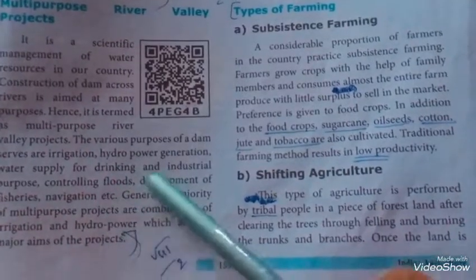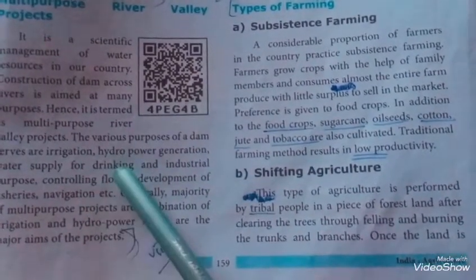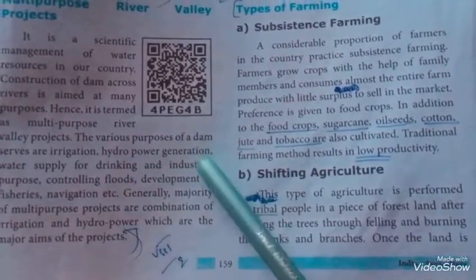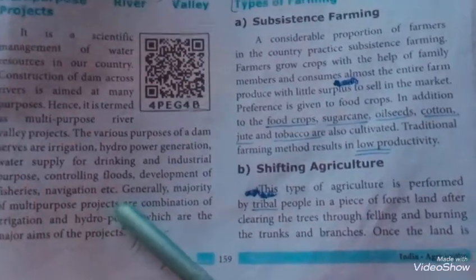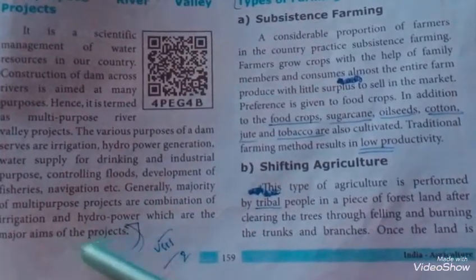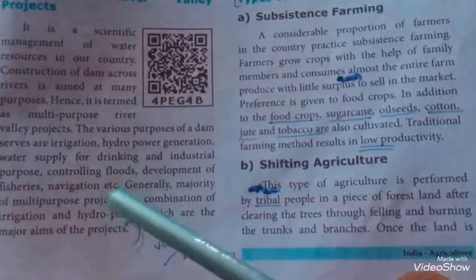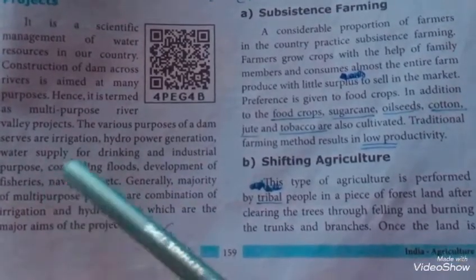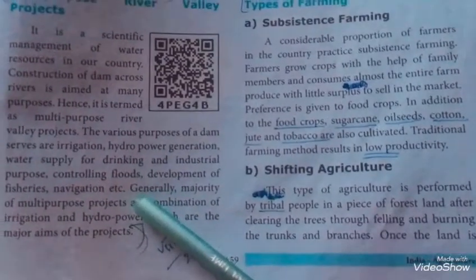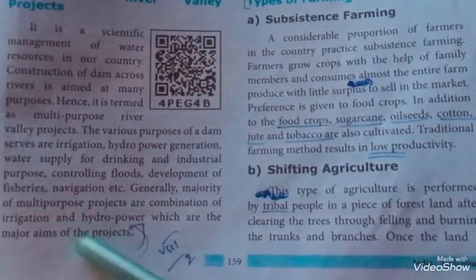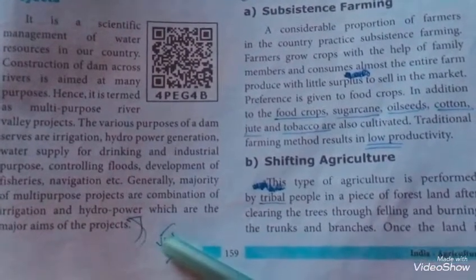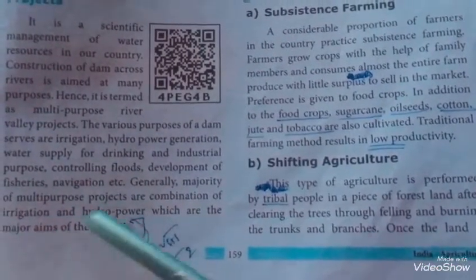The dams are constructed for irrigation, hydropower generation, water supply for drinking and industrial purposes, to control floods, development of fisheries, navigation, etc. Mostly the multi-purpose projects are the combination of irrigation and hydropower.